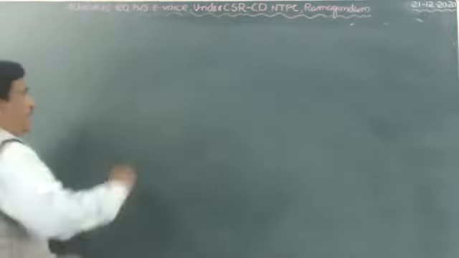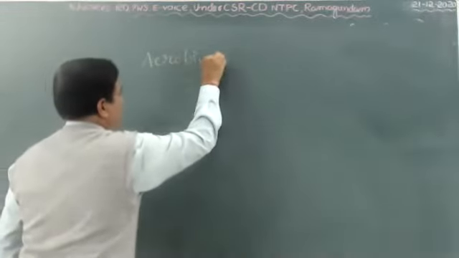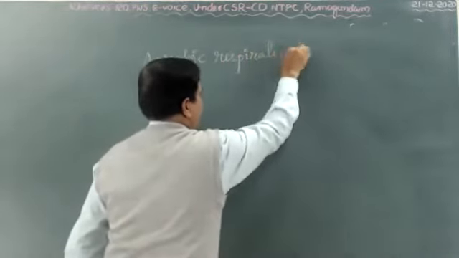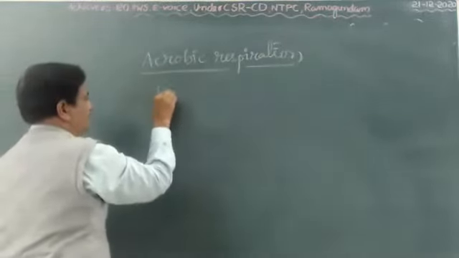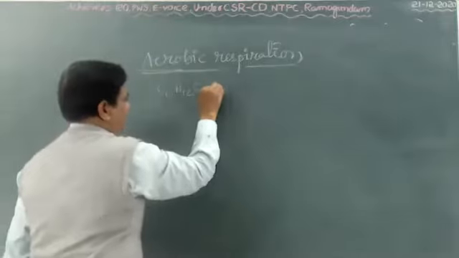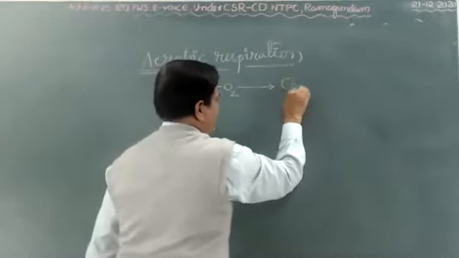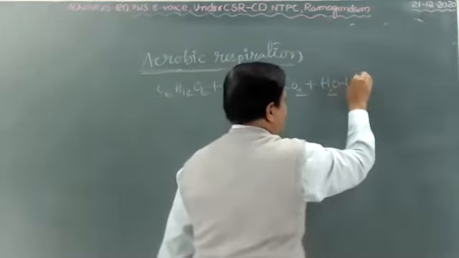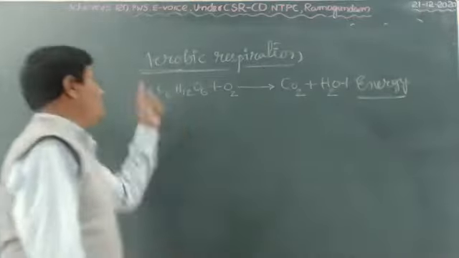And next one, aerobic respiration. In aerobic respiration, you know very well the equation: C6H12O6. Aerobic means in the presence of oxygen, it releases carbon dioxide plus water and a large amount of energy. This is the equation for aerobic respiration.